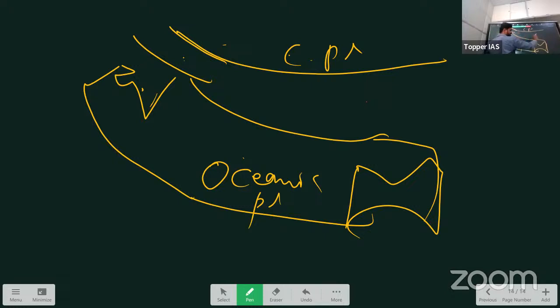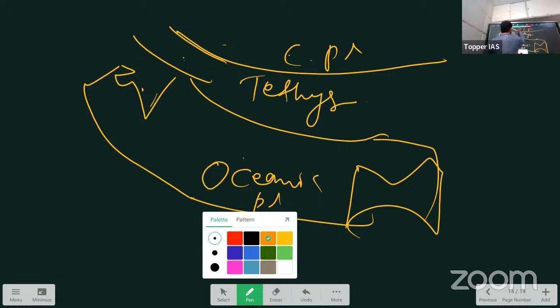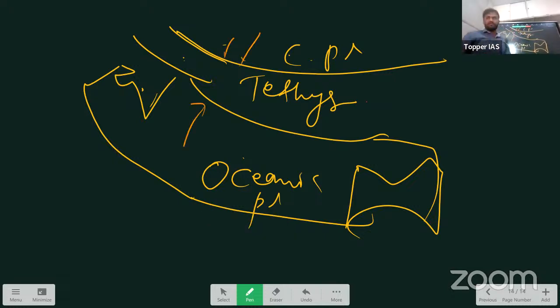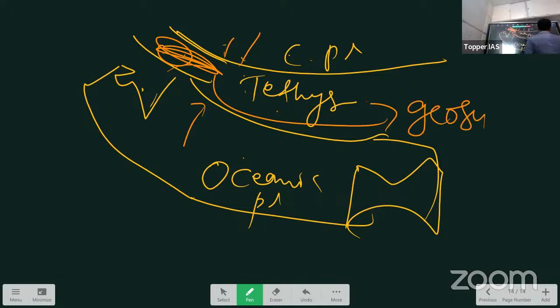So when these two collided, what happened before the collision is, when they came very close, there was this water body, this sea. The name of this sea is the Tethys Sea. Rivers joined this sea, like many rivers flow to the Bay of Bengal right now. Similarly, many rivers from both sides were draining into the Tethys Sea. Rivers carry sediments, and sediments get deposited in this sea and, through the process of lithification, become sedimentary rocks. So rocks are forming in the middle. This is called a geosyncline. So the Tethys Sea was a geosyncline.